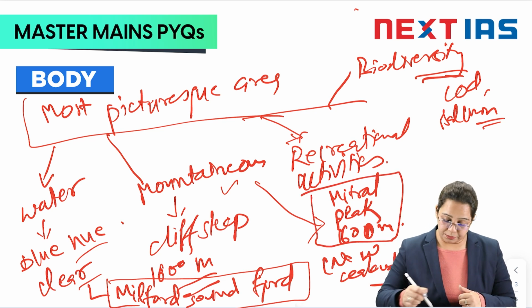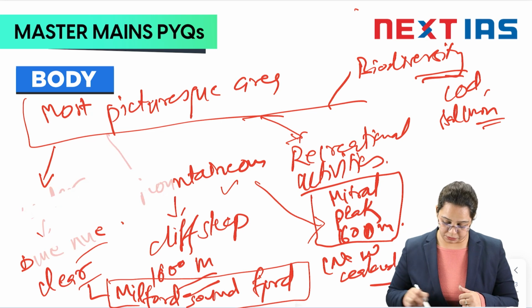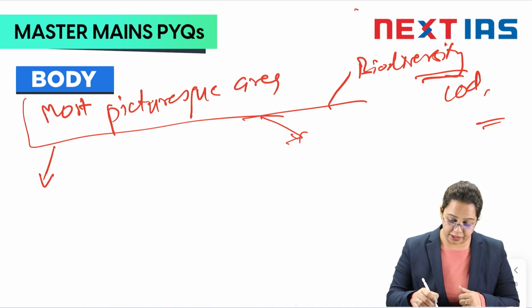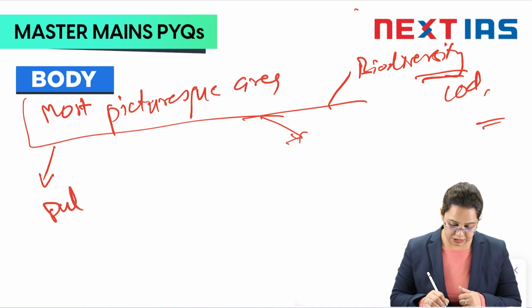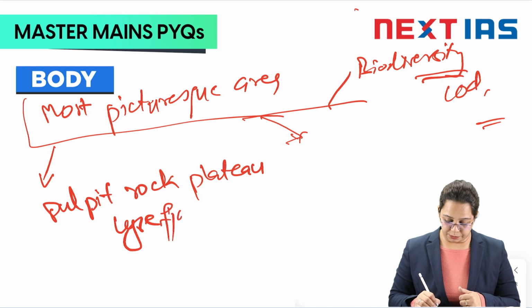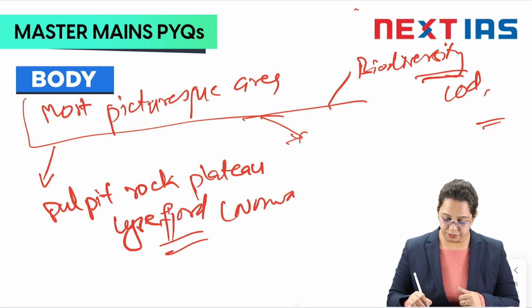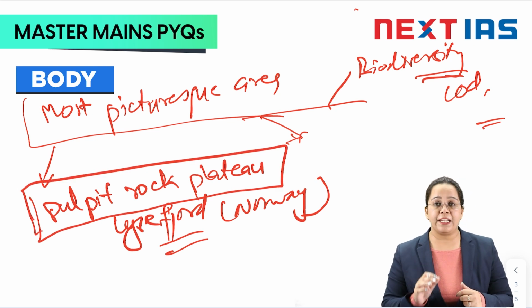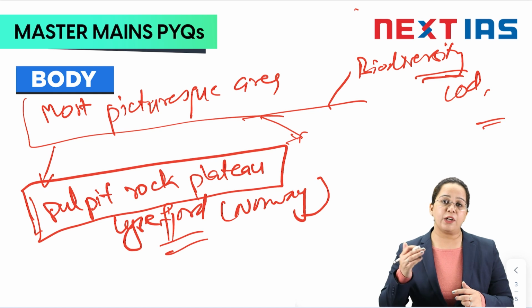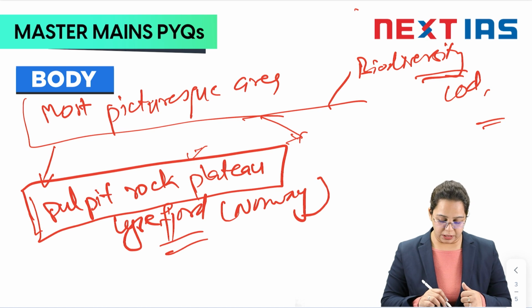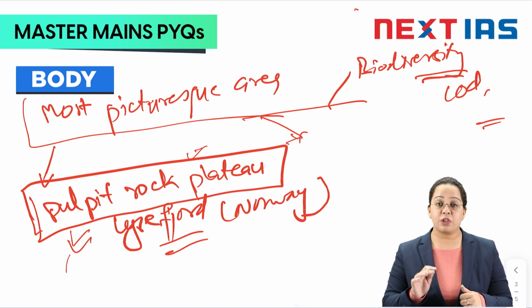There is also the Pulpit Rock plateau and Lysefjord. All right, this is in Norway. This Pulpit Rock plateau is a very beautiful area. Tourists go there, the height of the cliff is also very high, and the view from the top is beautiful. So you can write about this Pulpit Rock plateau as an example also.